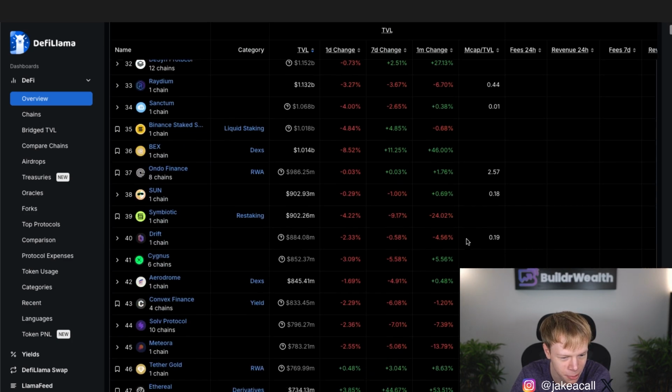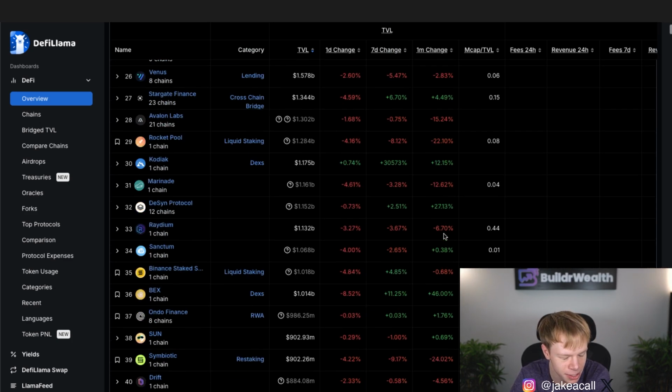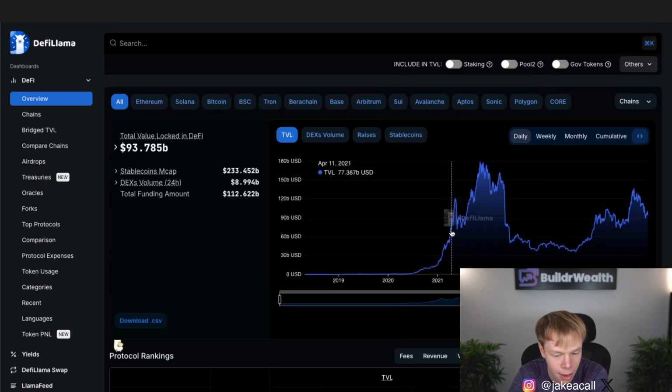Basically, all these top protocols are bleeding recently, simply because, of course, DeFi has been going down because the overall crypto market has been crashing. We were previously at highs of even $136 billion at one point. Now we're down to $93 billion. That doesn't necessarily mean that DeFi is dying, because there are more tokens coming into DeFi, but that actually just means that the overall crypto market is going down, which is causing the TVL of DeFi to decline.